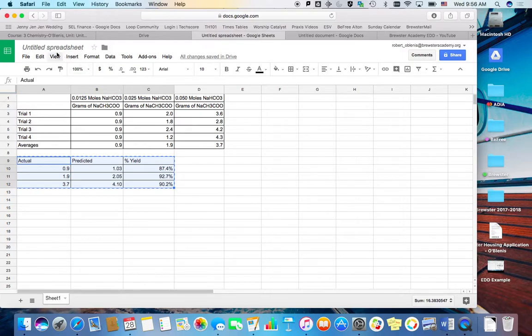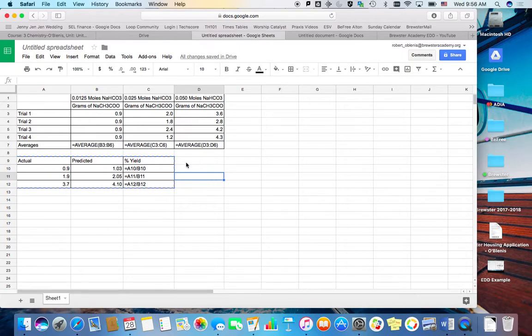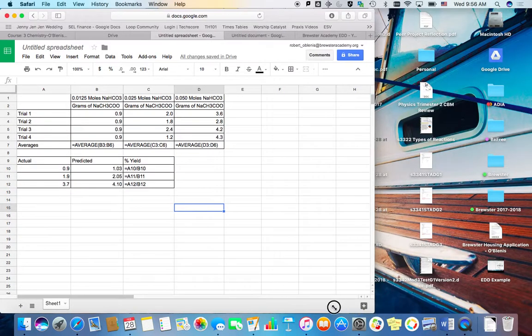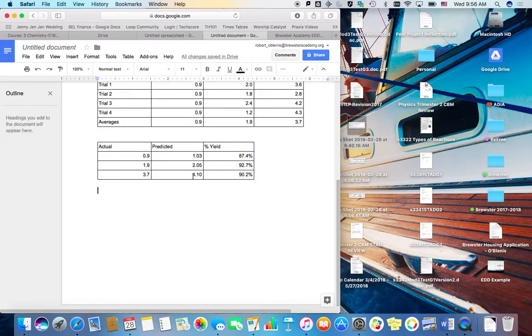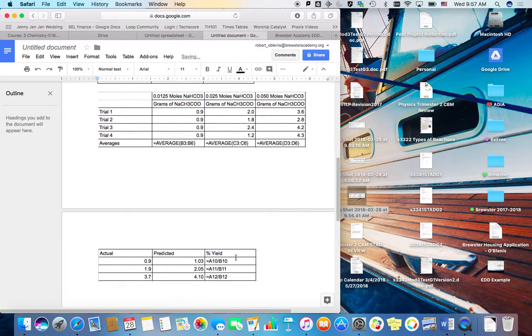I do that by going up to View and I show formulas. And there they are, right? Instead of the numbers, I'm seeing the formulas. And I take a screenshot of these. One. And two. And I put them on my document, like so. I just click and drag them in. So first one I think is this one right here. Yep. And then if I have enough space, I don't know if I do. Yeah, it'll go on to the next page.